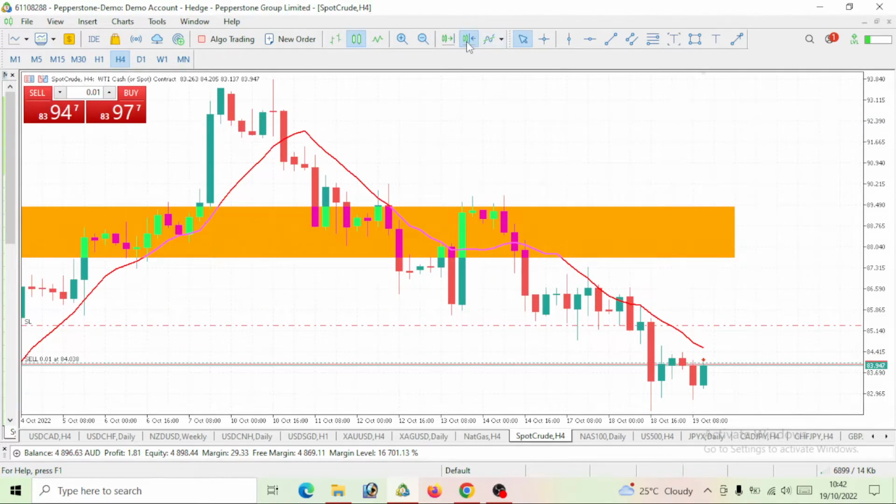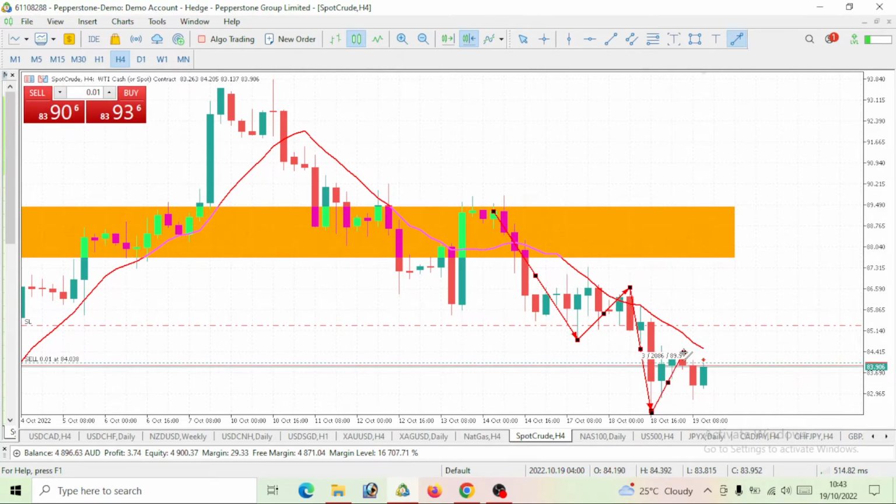Now let's see what the 4 hour time frame says. So we are still on a bearish move, right? Let's start this movement from here. This is an impulse move. Here we've had a correction, right? Then an impulse move. We can see what we just talked about, a correction, right? Let's see if this correction can go up to hit our 10 period moving average, then we can short this WTI product. On the 4 hour time frame, if you want to trade it, then I'll say short it, right?